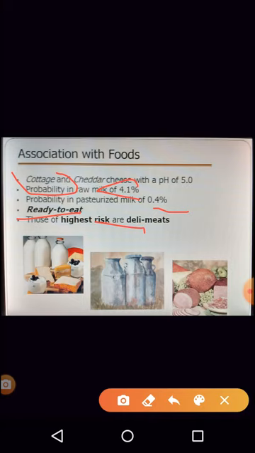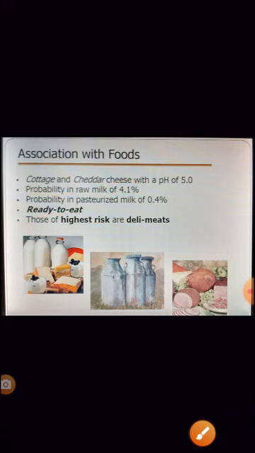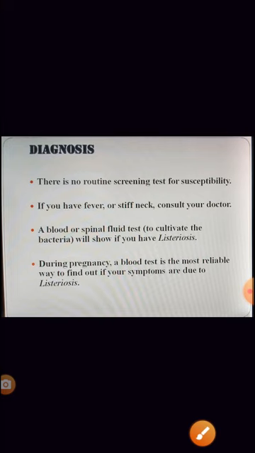Now, what do you mean by deli meats? Deli meats are cooked or steamed meat or meat products which are then stored and chilled, and also served as chilled meat. Okay, it could be served as salads or along with sandwiches. It's not heated again. It is cooked, stored, chilled, and also served chilled. So deli meats are the ones that can spread the disease, that can have the organism.